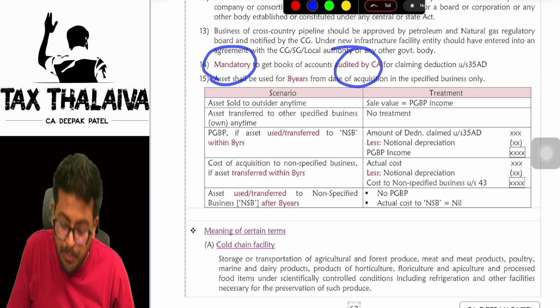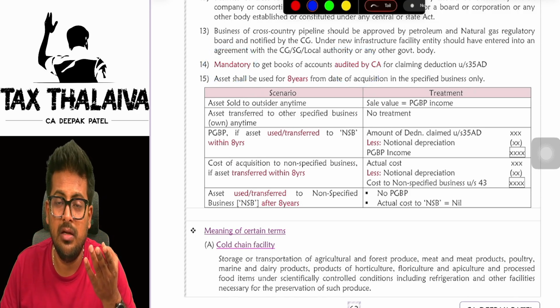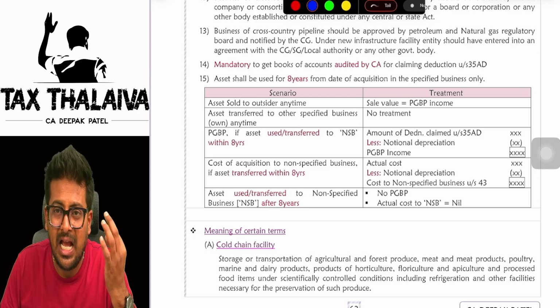It is mandatory to get books of accounts audited under section 44AB. You have to get your books of accounts tax audited.